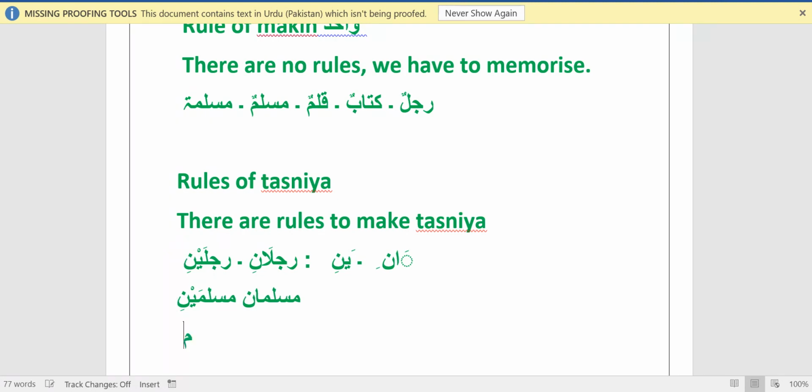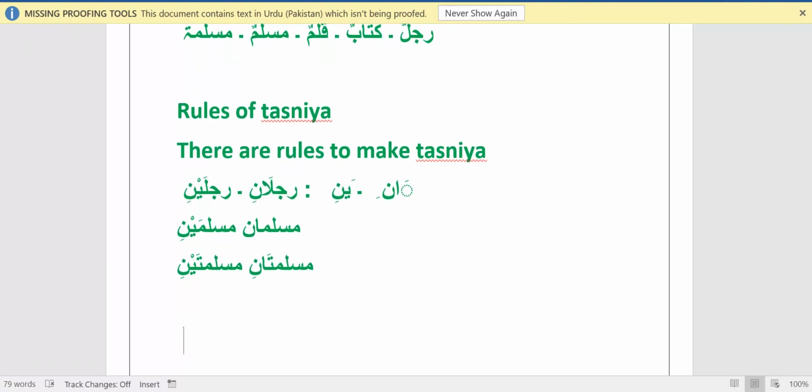Another example, muslimatun, muslimatani or muslimatayni.